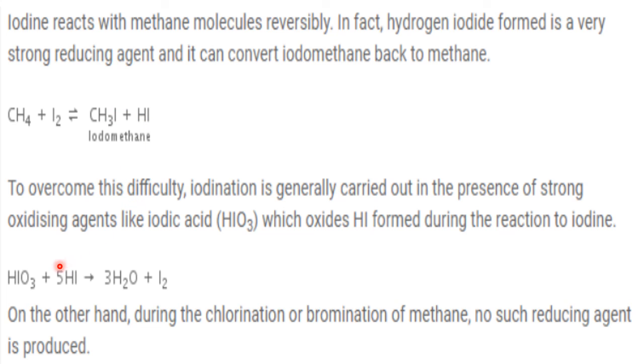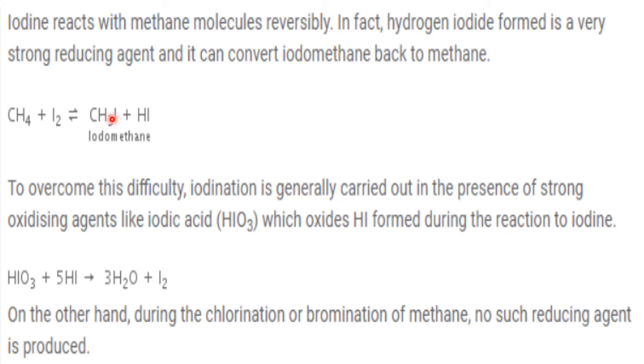We use one special reagent, which is called an oxidizing agent, a removal agent. This is HIO3, iodic acid. So this reaction is carried out in the presence of what? HIO3. So what happens if you carry it out in the presence of HIO3? First this reaction happens. When HI forms, HIO3 is so active, it is the best oxidizing agent, immediately it will react with HI. When HIO3 immediately reacts with HI, it forms H2O and I2. So HI is removed. When HI is removed, where is the question of CH3I reacting with HI?